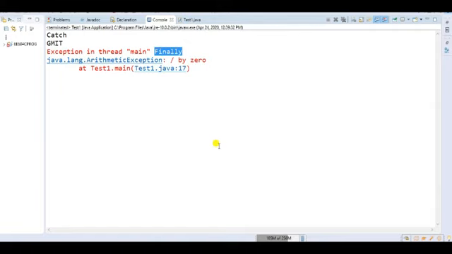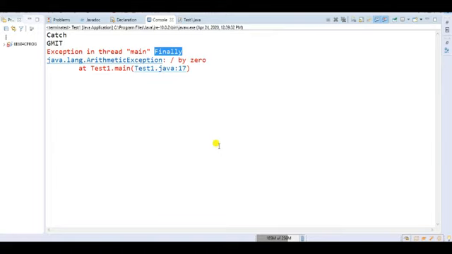So from this example, or combination of try, catch and finally, we can say that the finally block is always associated with the try block or with a try catch block, but we cannot use the finally block alone.